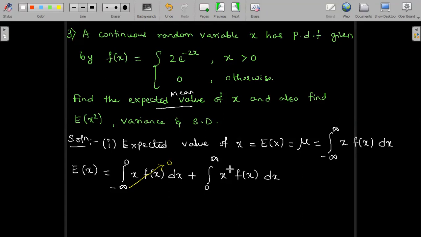So we just have the positive interval, where f of x is defined as 2 e power minus 2x. We will substitute the same and proceed: integral 0 to infinity x into 2 e power minus 2x dx, in the positive interval 0 to infinity.